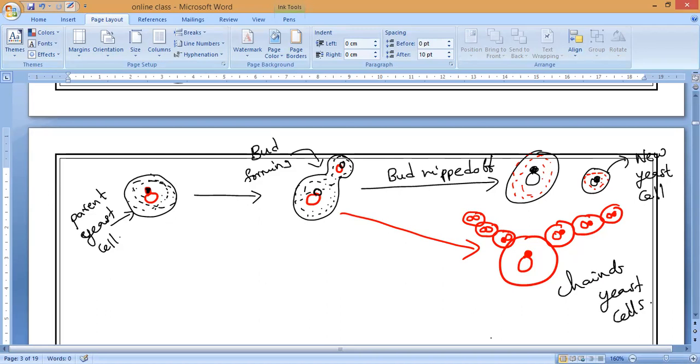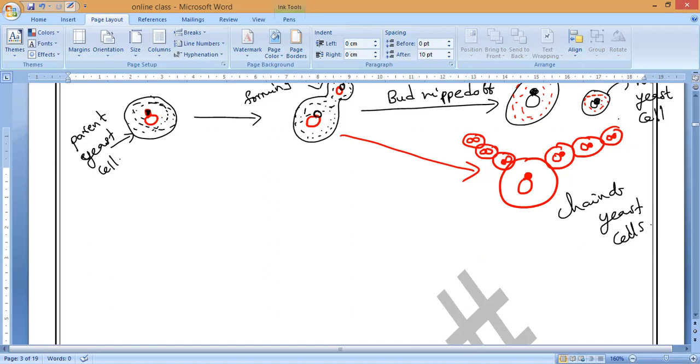So later what will happen? After some time, all yeast cells of the chain separate from one another and they will grow into individual yeast plants. That is what will happen. Is it okay, guys? Basically, if you consider a single yeast cell, a single bud will form. But it is a very fast process. Once the first bud forms, this bud will generate another bud, that bud will generate another bud. Like that, very fast they will form a long chain of yeast cells. Understand everybody?